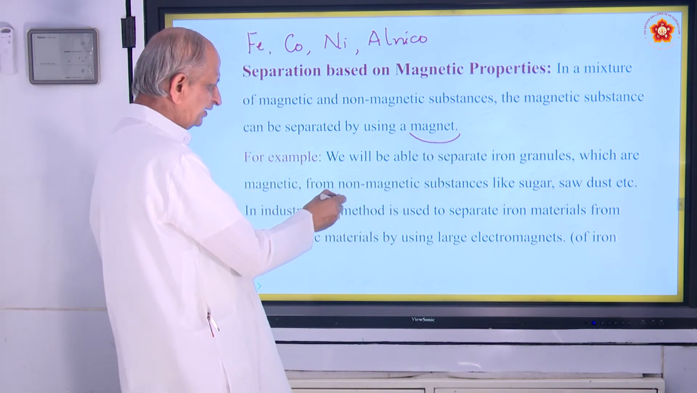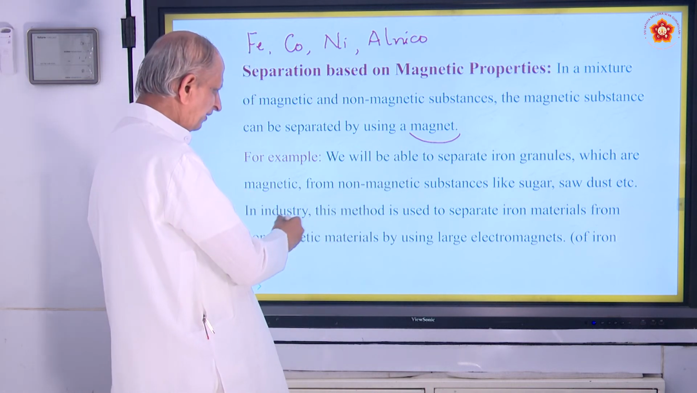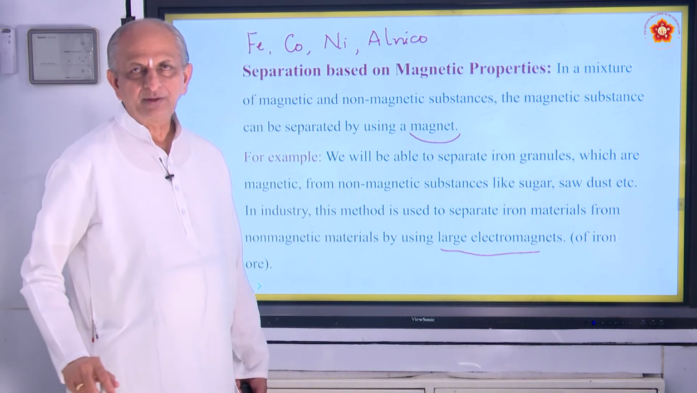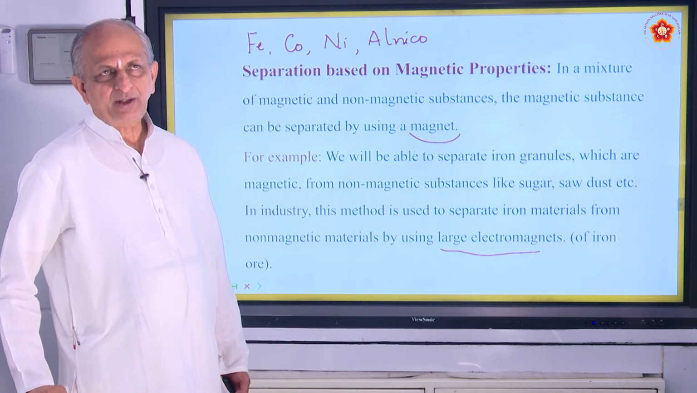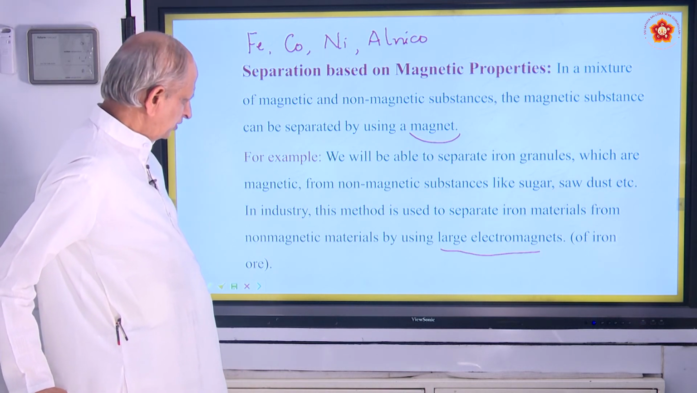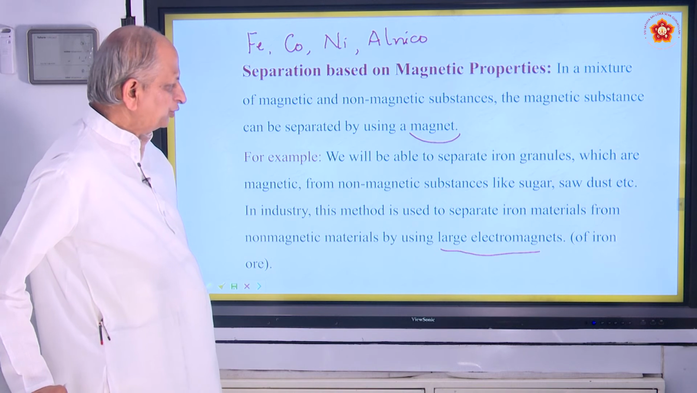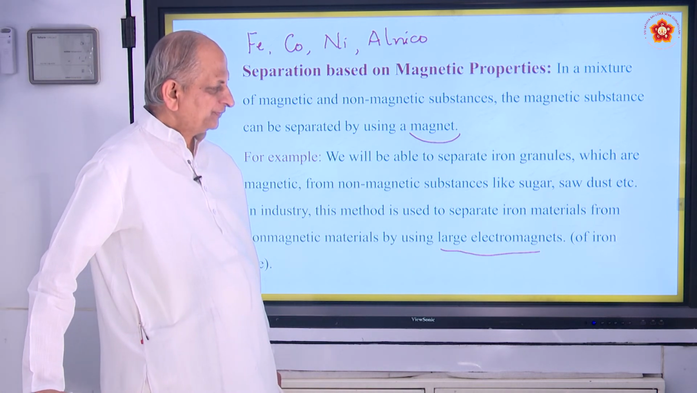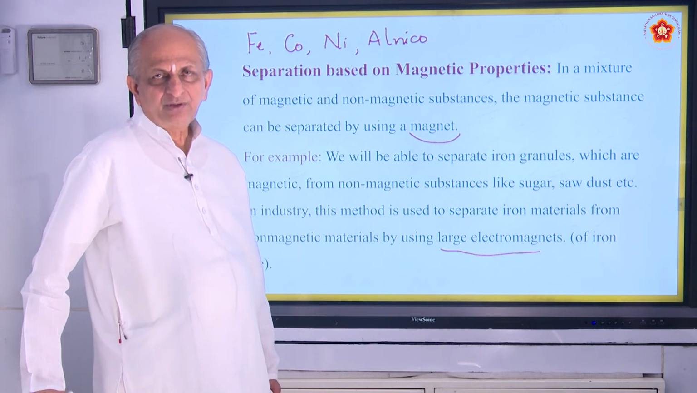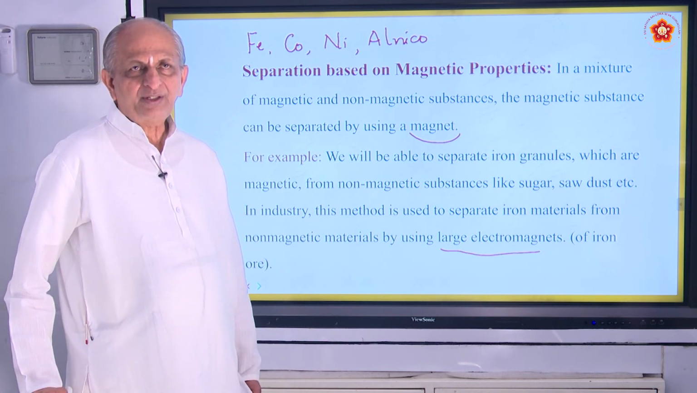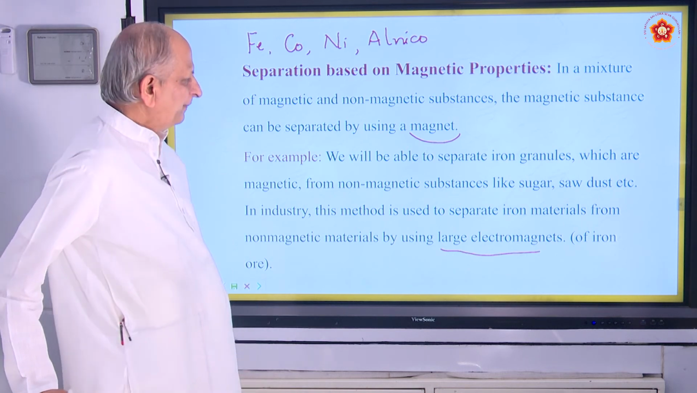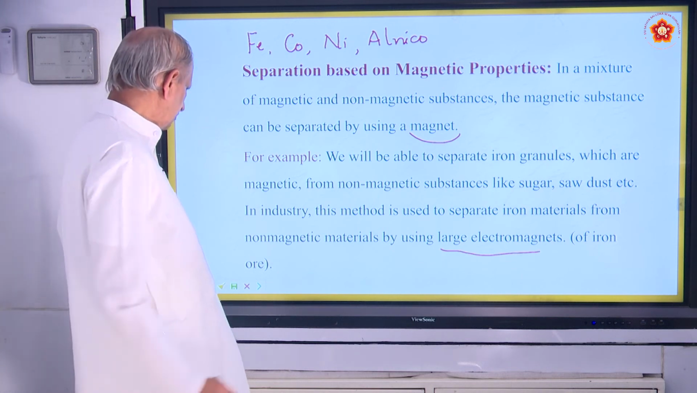In industries, this method is used to separate iron materials from non-magnetic materials by using large electromagnets. Because for manufacture, the iron filings should be separated. So there will be huge magnets which remove the iron content. For example, to manufacture steel, the iron content is to be reduced. Even sand also contains iron. In the ores there will be a lot of iron content. So to separate that iron content, we have to use magnets.